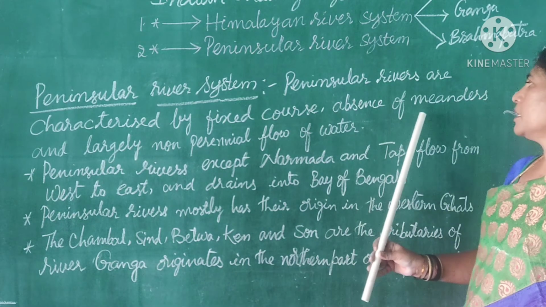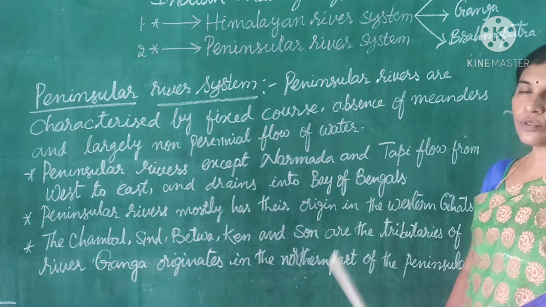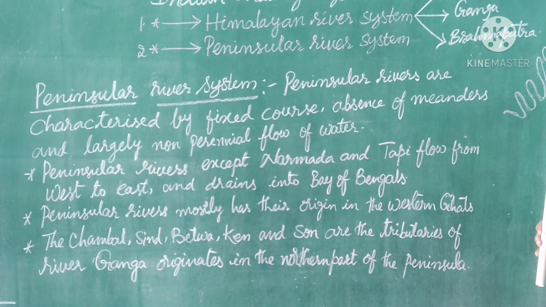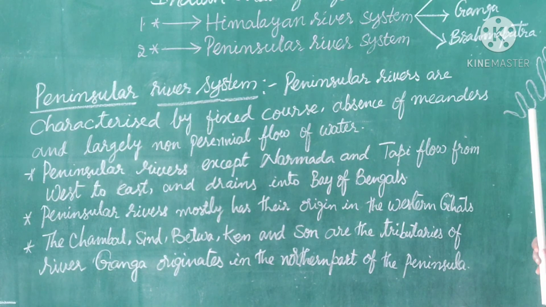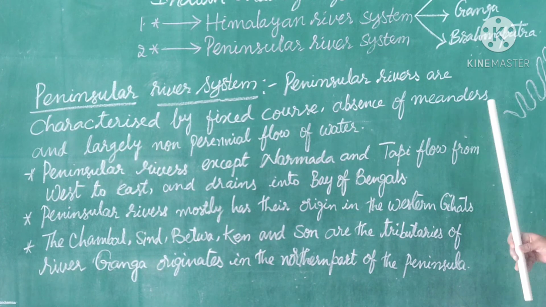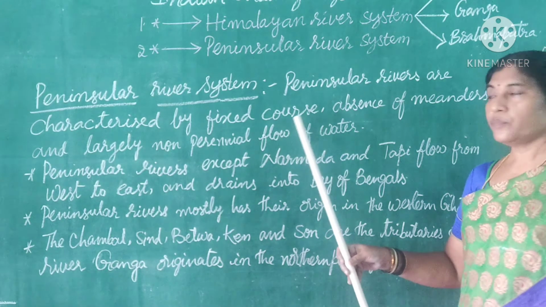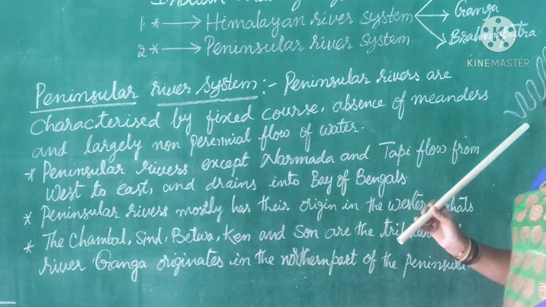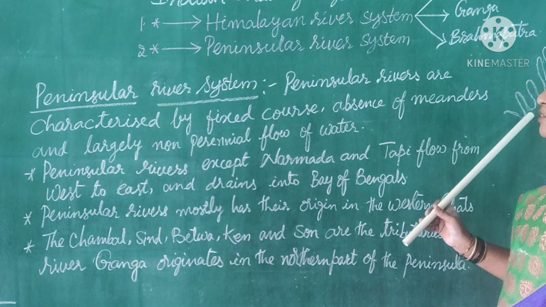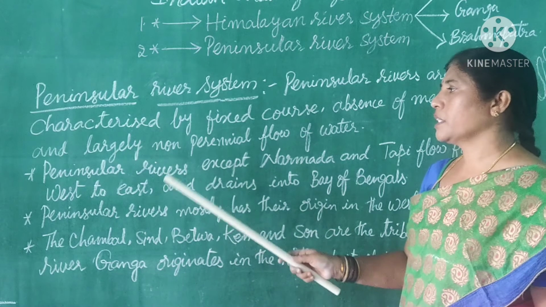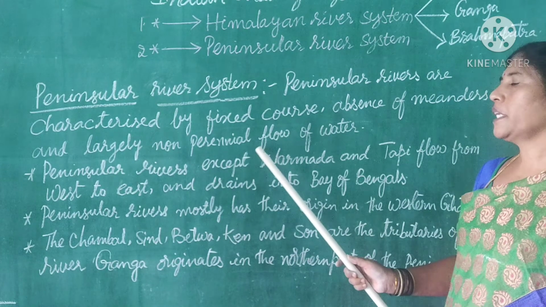The second one is that meanders are absent. You know, when a river follows a winding course, that is called meanders. You have learnt about these meanders in previous classes. But for this peninsular river system, they don't have meanders. The river never followed this type of winding course. The third important feature of these peninsular rivers is that they are non-perennial.